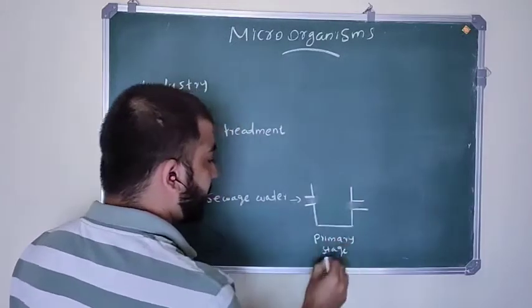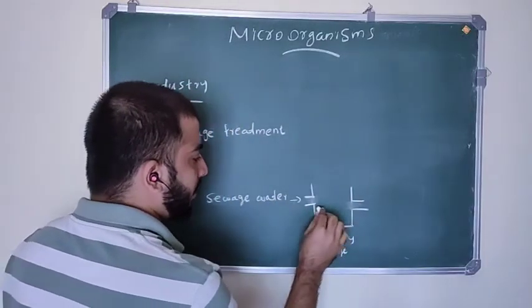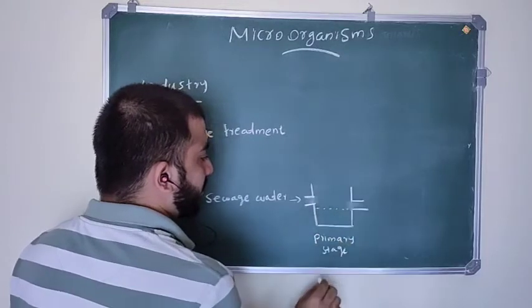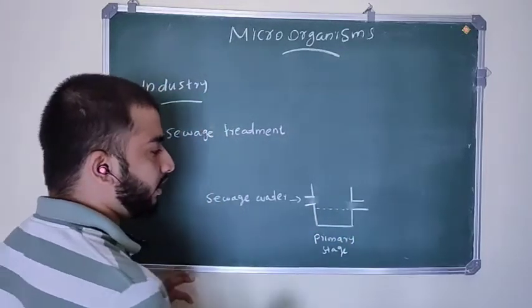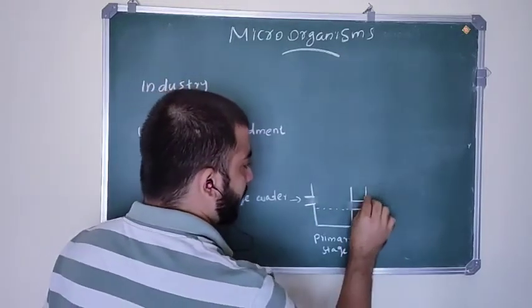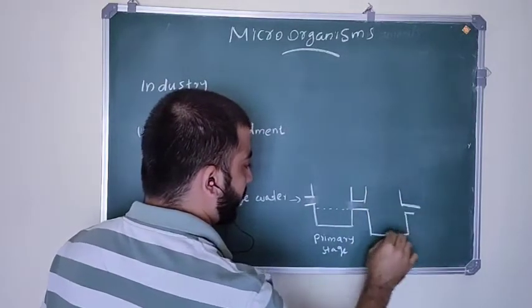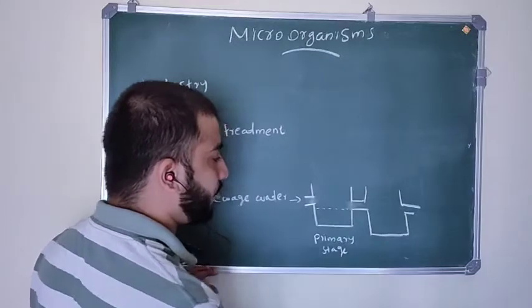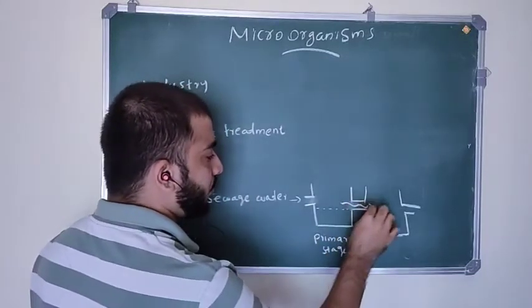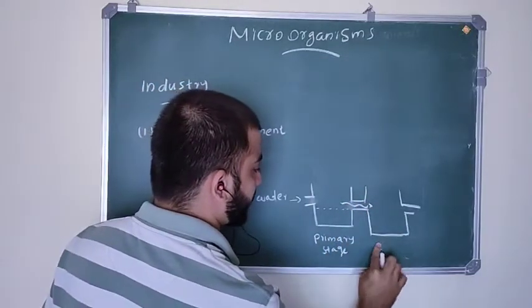In this primary stage, the sewage water is treated, and the treated water is called primary effluent, which goes into the secondary stage.